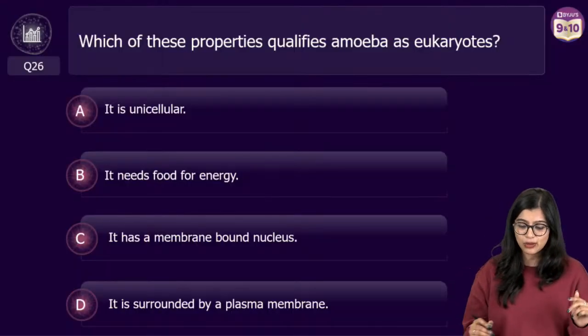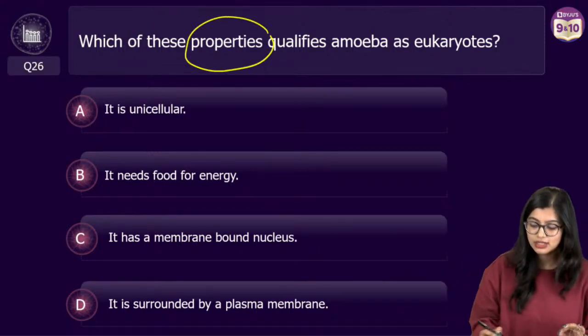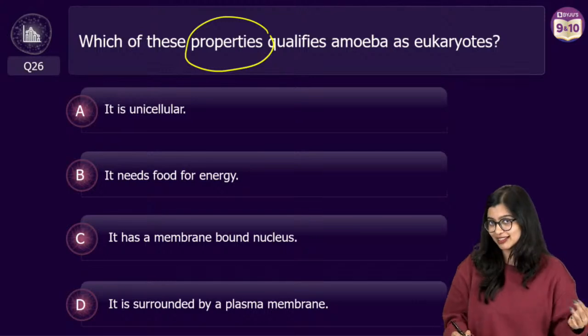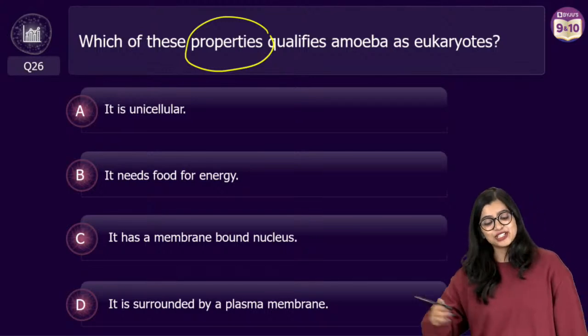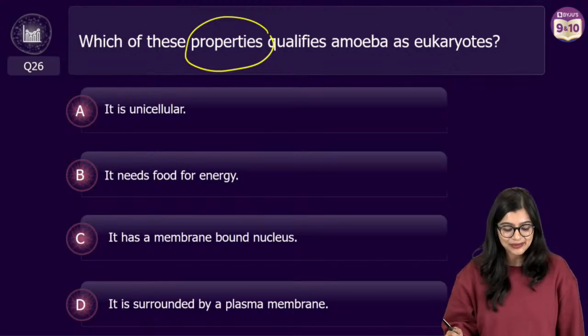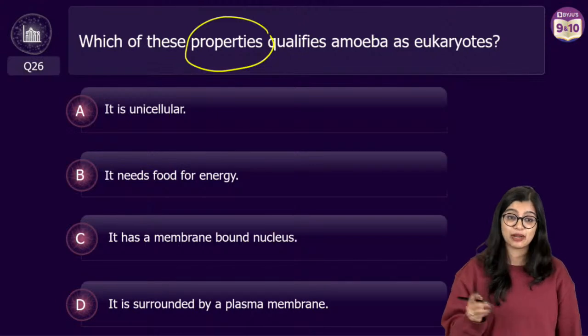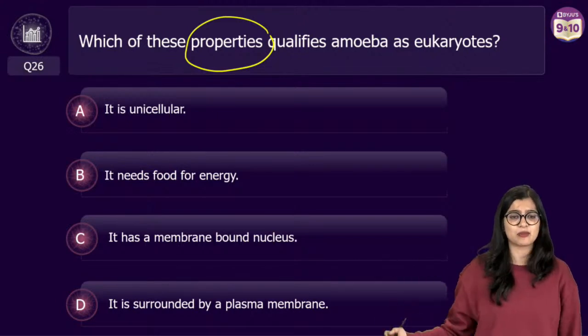So let's get started with question number 26. Which among these properties, I feel like I've built it up overly, but this question is very easy. Which of these properties qualifies amoeba as a eukaryote, right? It is unicellular, it needs food for energy, it has a membrane-bound nucleus, it is surrounded by plasma membrane.